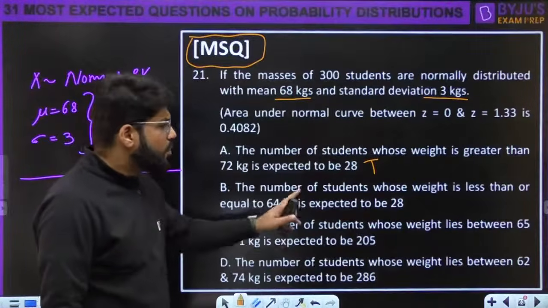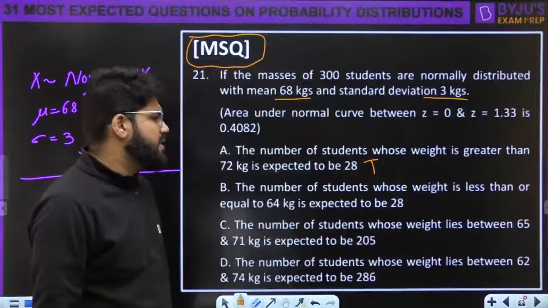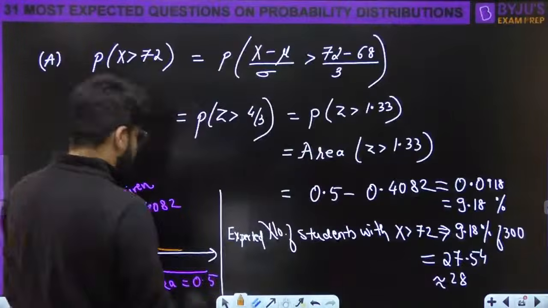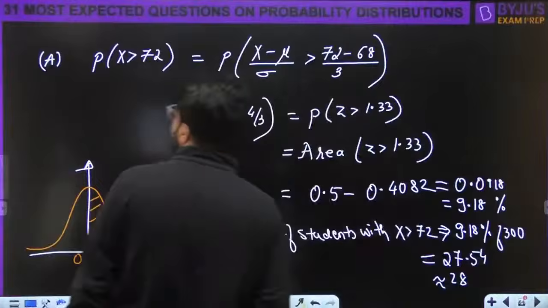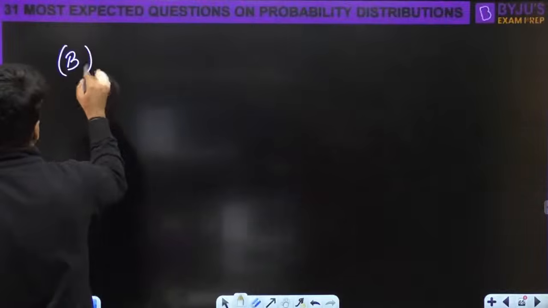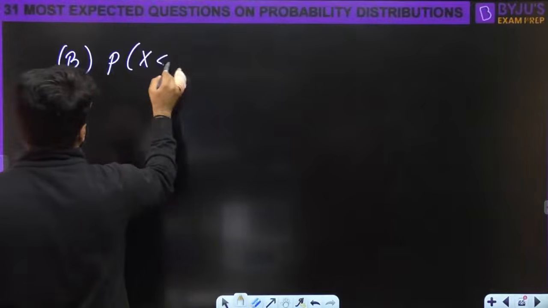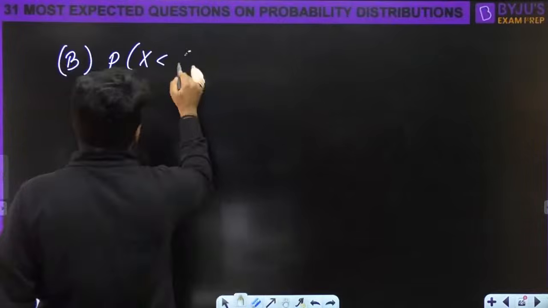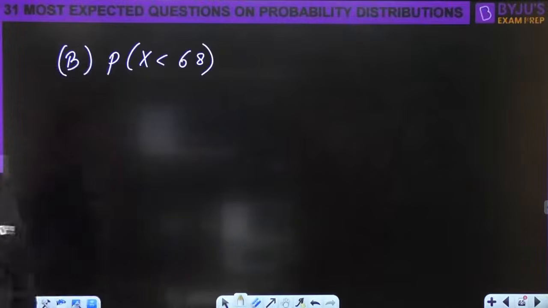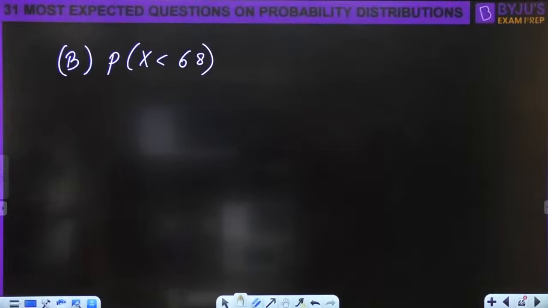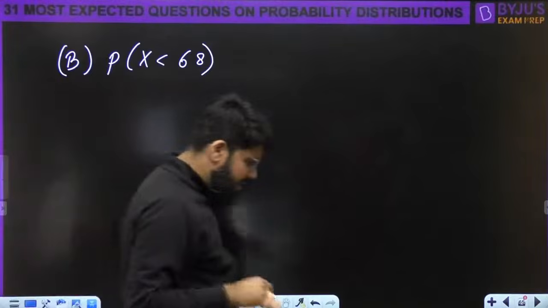This is true. The number of students whose weight is less than or equal to 68. Look, the second one that is coming, the calculation is at 68. B, probability X is less than 68. Now let us see the story of X less than 68.